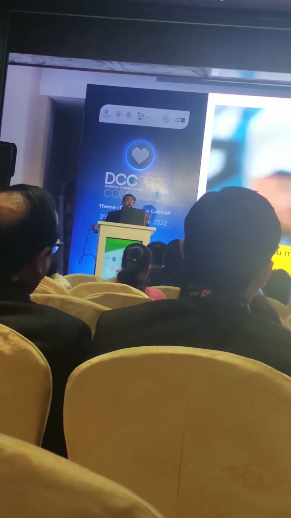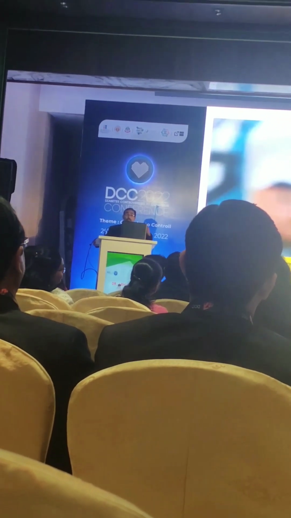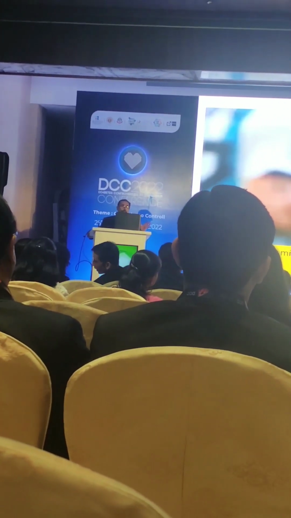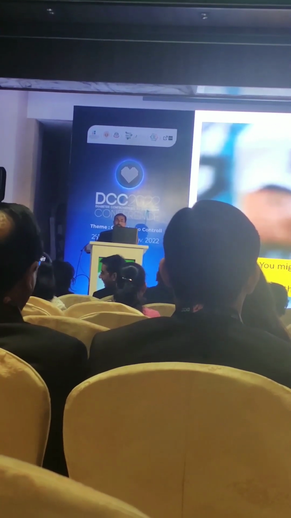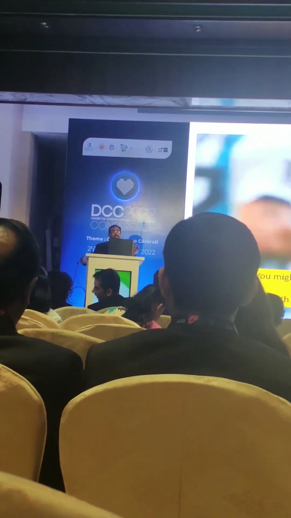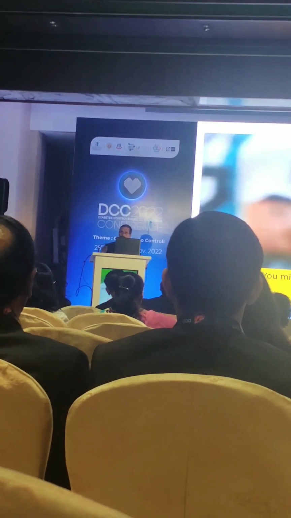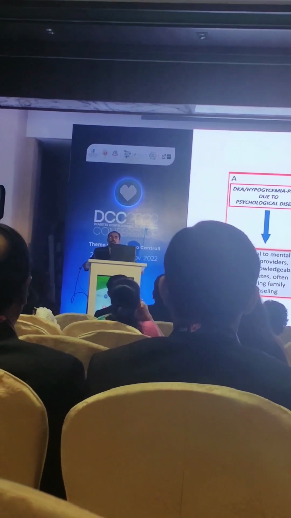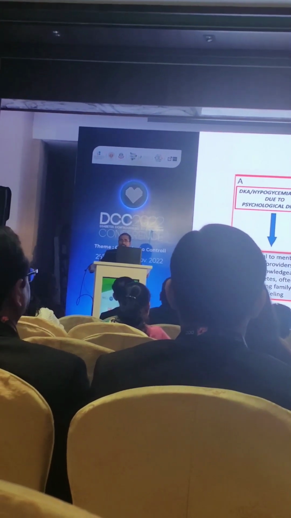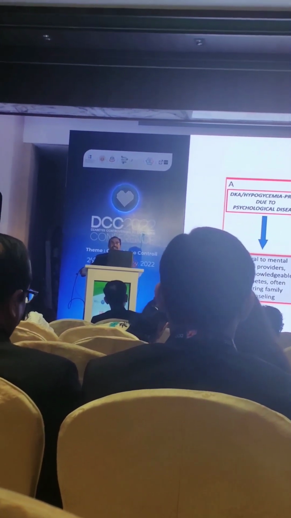But while treating brittle diabetes, there has to be a holistic approach. So there has to be teamwork. Of course, while treating diabetes we use teamwork, but while treating particularly unstable or brittle diabetes, there has to be a team approach, a holistic approach. Now how should that approach be? So this is according to the groups. Just now we have seen 4 groups, and these 4 groups can be approached for the treatment strategy.